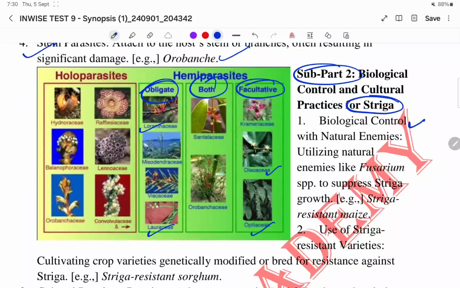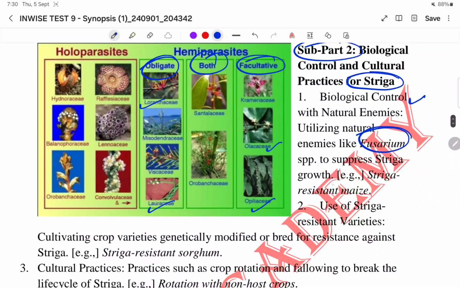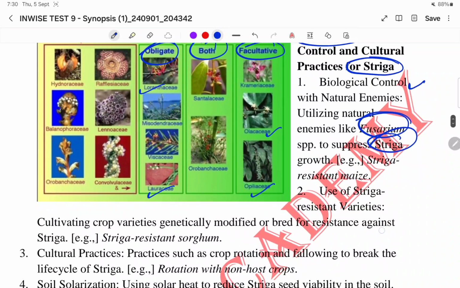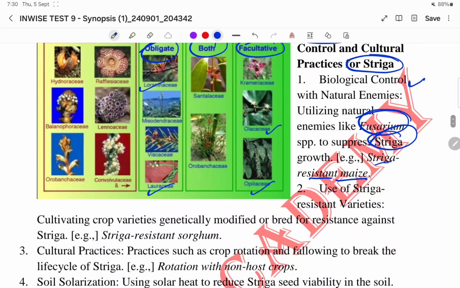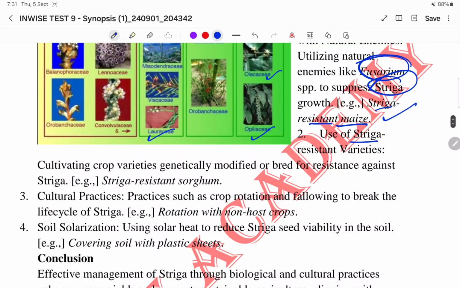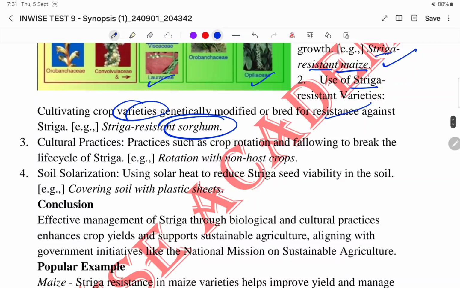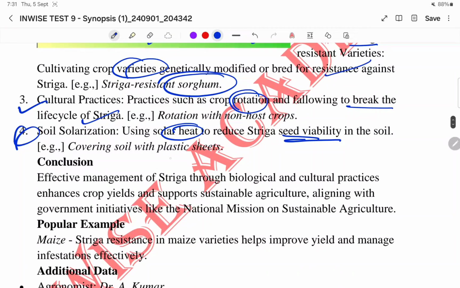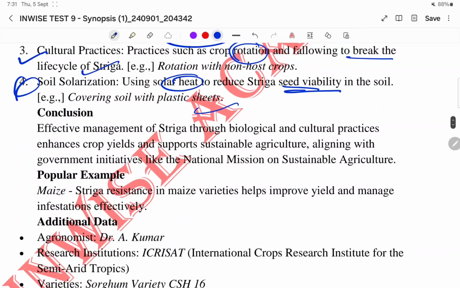Then biological control with natural enemies, like utilizing natural enemies like Fusarium species to suppress striga. Example: striga-resistant maize, you can go for that also. Then use of striga-resistant varieties, cultivating crop varieties modified and bred for resistance against striga, like sorghum. There are some species which are resistant against striga. Then cultural practices such as crop rotation and fallowing to break the life cycle of striga. Then soil solarization, using solar heat to reduce striga seed viability in soil by covering the soil with plastic sheets. So these are some of the management methods.